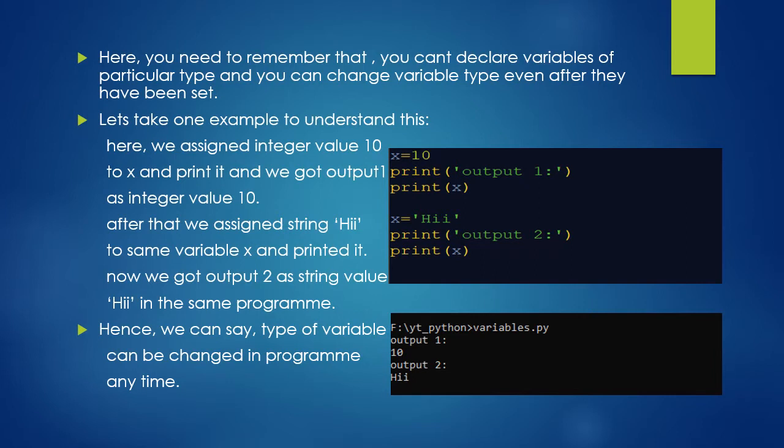We are assigning the value x equal to 10 and we are printing it. Now again in the same program we are assigning the value of x as "hi". Now we have the integer value at first and after that we have "hi", which means it's a string value. But we will get output. There's no error when changing the value or type of the variable, which means at first we will get 10 and after that we will get a string as output. Okay, so we can say the type of a variable can be changed in a program.